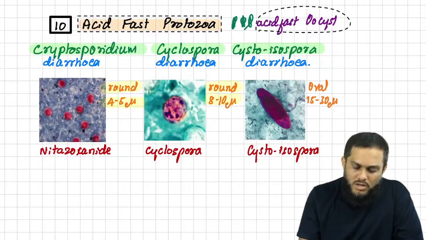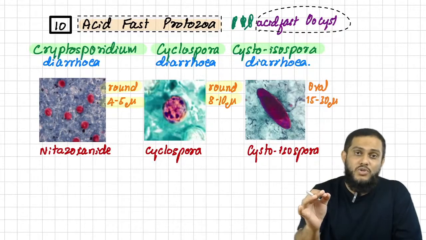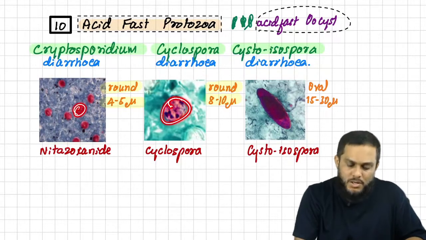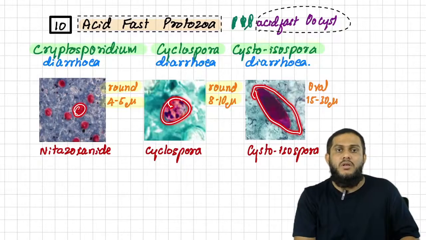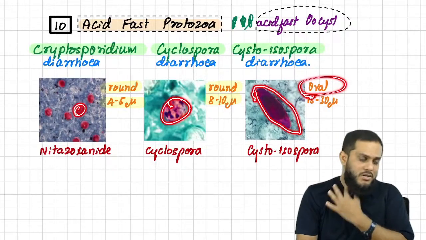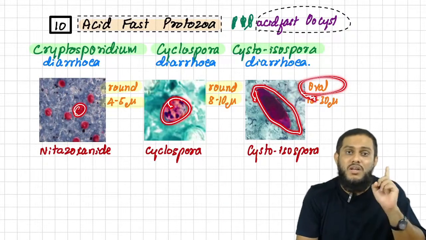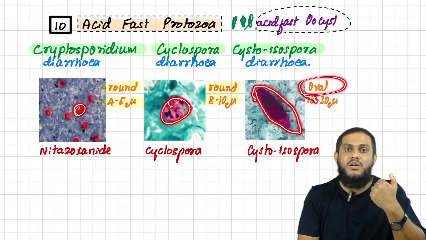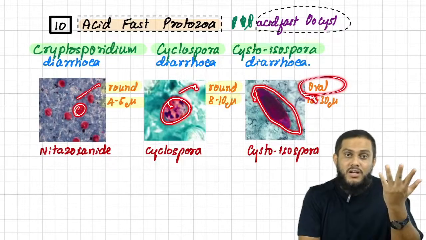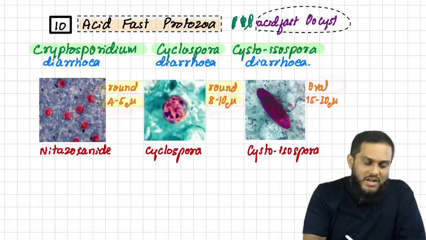Cystoisospora is oval in shape. First fix in your mind that Cryptosporidium and Cyclospora are round in shape, and Cystoisospora is oval in shape. Once you know it is oval, Cystoisospora is identified; there is no need to know the size, shape is enough. There is only one oval shaped acid fast cyst, but there are two round shaped cysts. To differentiate those two, size comes in: 4 to 5 micron, 8 to 10 micron.